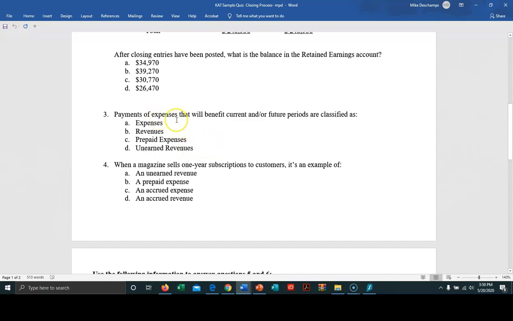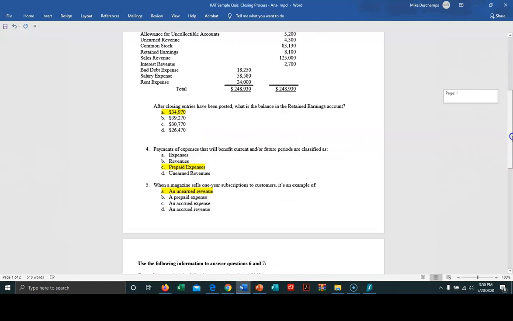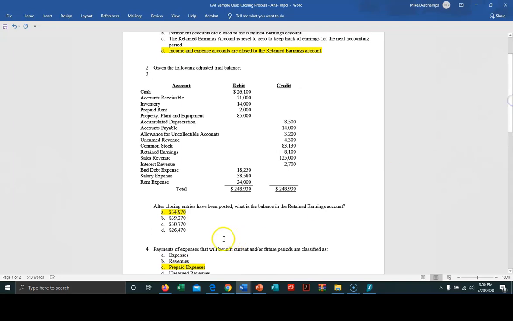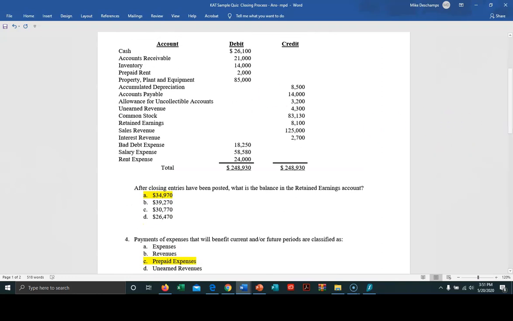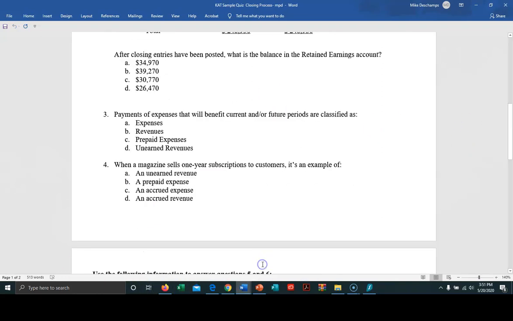All right. So this kind of goes back to one of those basic concepts when we're learning our accounts in financial accounting, that when we pay something ahead of time, all right, not an expense that's going to be incurred in this period, but later in this period or a future period, that is called what? It is called a prepaid expense. And so, as we can see here, payments of expenses that will benefit future periods will always be defined as a prepaid expense. Next question we want to look at.